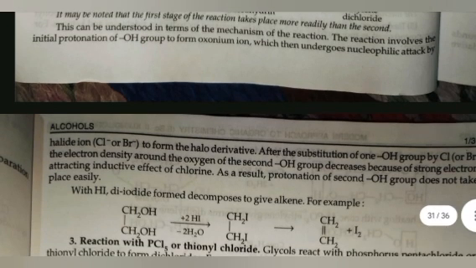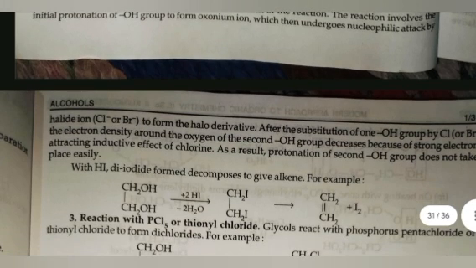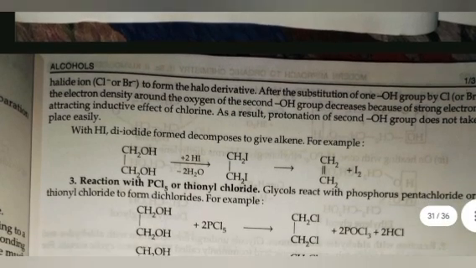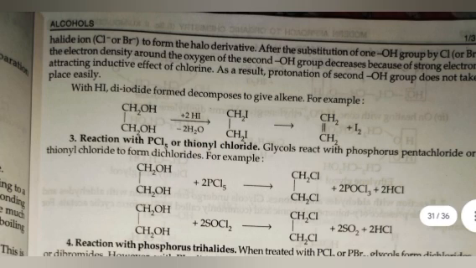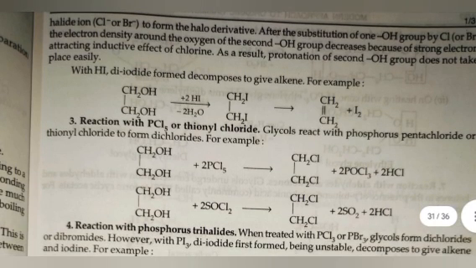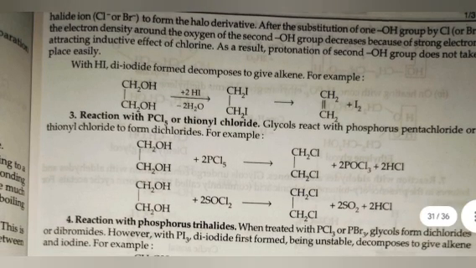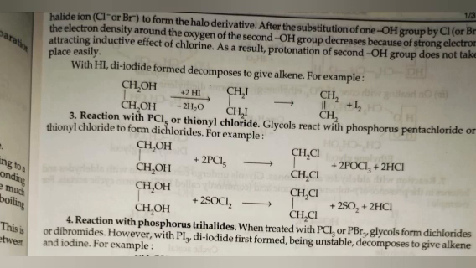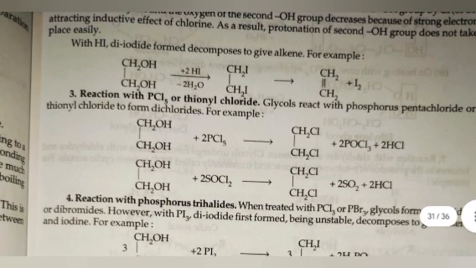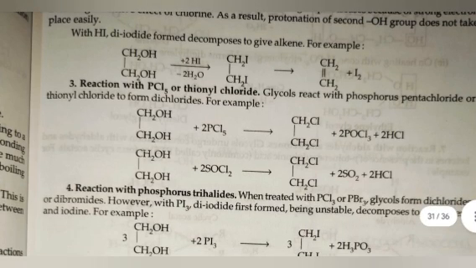The reaction involves the initial protonation of the OH group to form an oxonium ion, which then undergoes nucleophilic attack by the halide ion, chlorine or bromine, to form the halo derivative. After the substitution of one OH group by chlorine or bromine, the electron density around the oxygen of the second OH group decreases because of the strong electron attracting inductive effect of chlorine. As a result, protonation of the second OH group does not take place easily. With HI, the diiodide formed decomposes to give the alkene, for example.